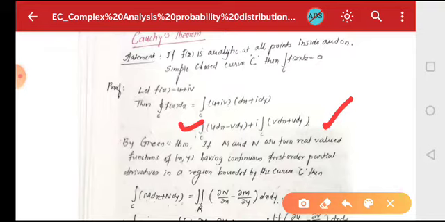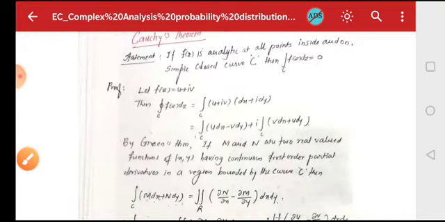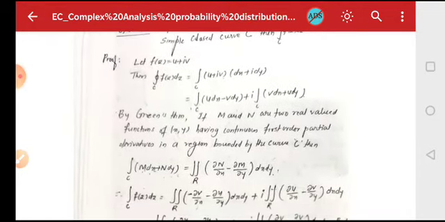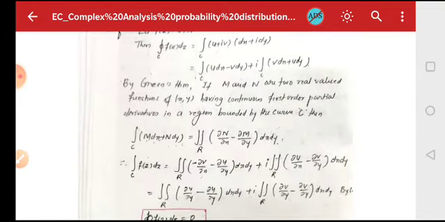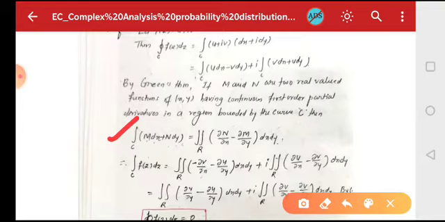By Green's theorem, as we have studied in vector integration, if capital M and capital N are any two real valued functions of x, y having continuous first order partial derivatives in a region bounded by the curve C, then the theorem states that integral over C of M dx plus N dy is equal to the double integral over the region R of dou N by dou x minus dou M by dou y into dx dy.